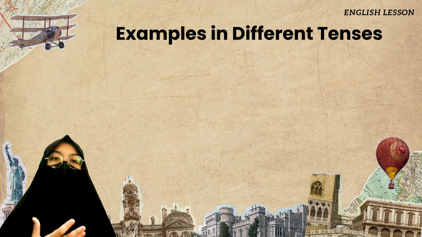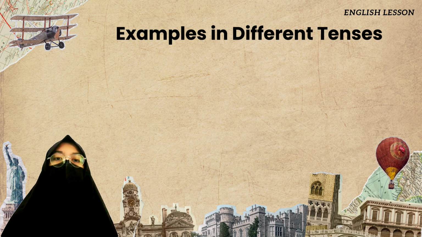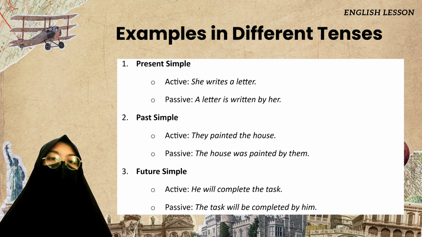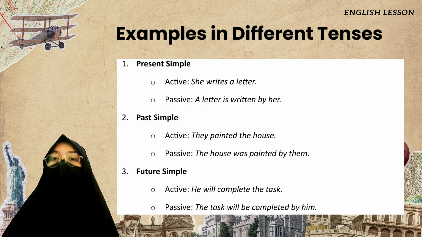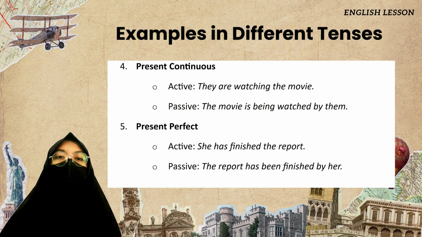Here are examples in different tenses. In the present simple, the active is "She writes a letter," and the passive is "A letter is written by her." In the past simple, "They painted the house," and the passive is "The house was painted by them." In the future simple, "He will complete the task," and the passive is "The task will be completed by him."